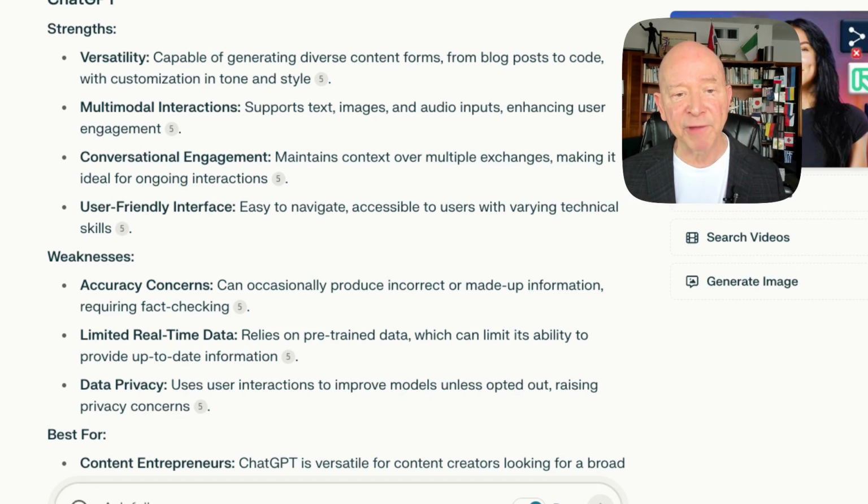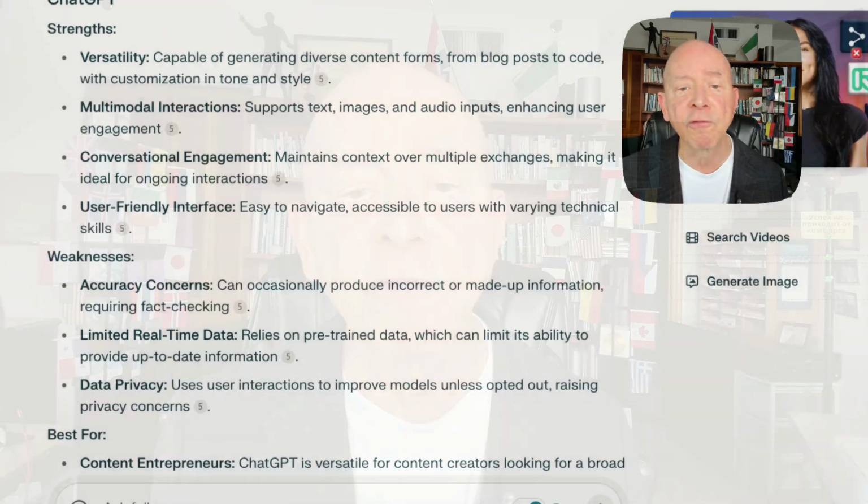and style. Matter of fact, one of the things that I keep seeing over and over is when you're working with coding, ChatGPT is probably a little bit better than Perplexity. Although Perplexity can do it and do a good job, they seem to have a little bit more of an edge with ChatGPT. I'm not a coder, but those who are, we really appreciate what you're doing. You're helping us a lot. But you can see that ChatGPT, with the various ways and formats that it uses, can be very good.